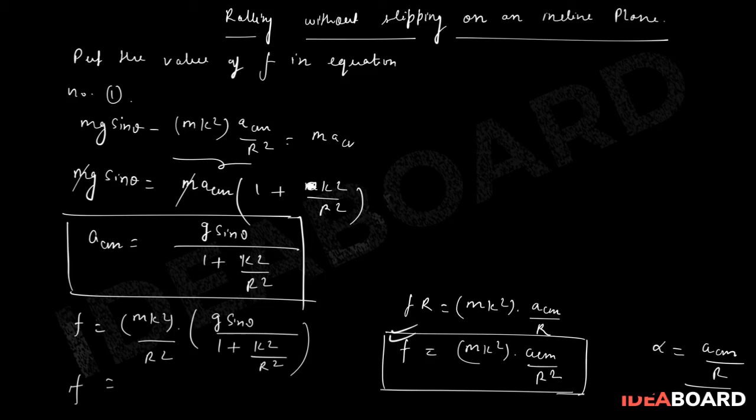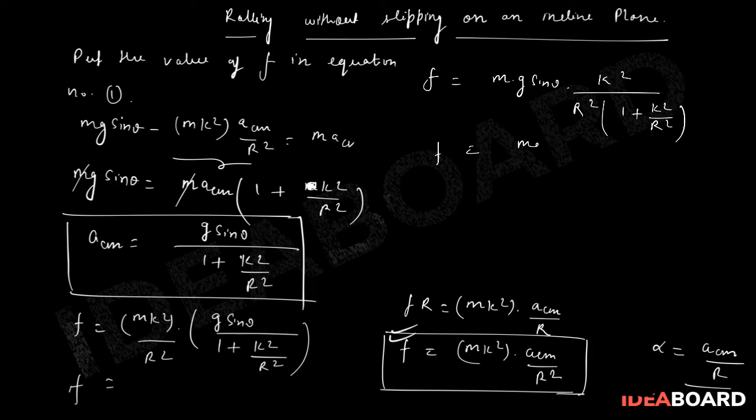This f can be written as m g sin theta into k square upon r square, upon 1 plus k square upon r square.